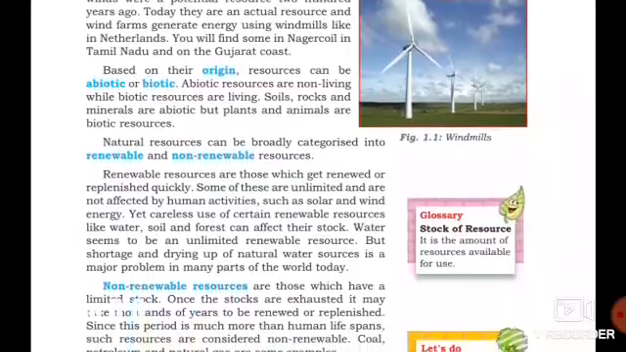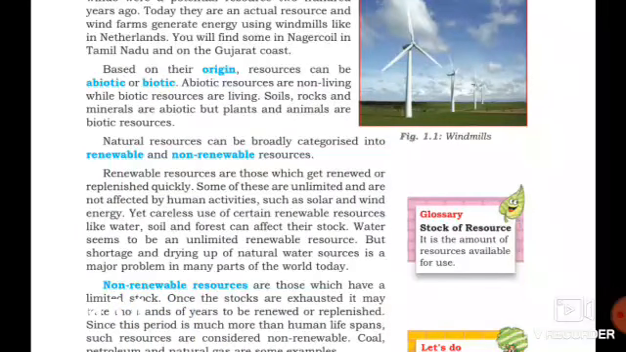Based on their use and development of the resource basis, we classify two types, actual and potential resource. This is based on origin.